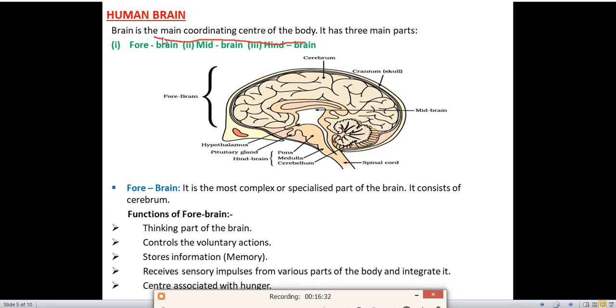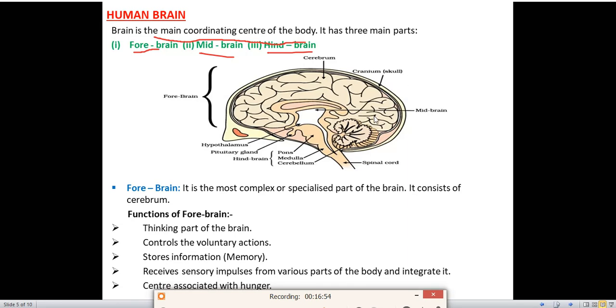It has 3 main parts. What are the 3 main parts of the brain? Forebrain, midbrain and hindbrain. In this diagram also we can see this part is called the forebrain. This center part is called the midbrain and the hindbrain is present over there. Forebrain, midbrain and hindbrain.